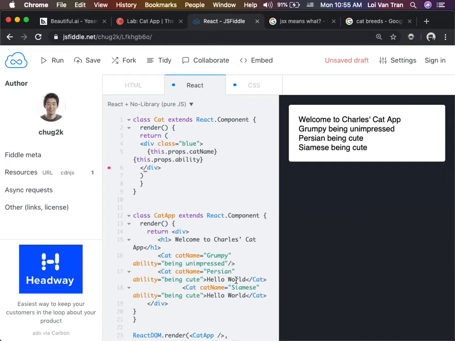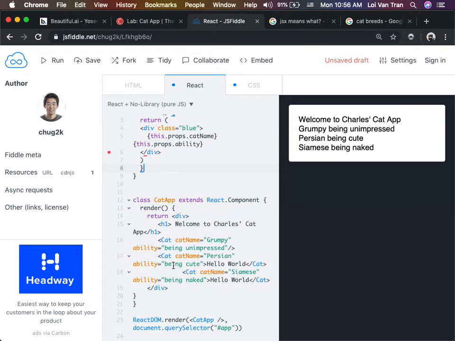But I don't want them all to be the same. What's the Siamese cat good at? Being hairless. Okay, sweet. So we got 3 different components. Just think about this, guys. These components right now are very simple. We're just passing them 2 properties each. And depending on these properties, these components do different things. Right now, we're just looking at strings. Do you remember in our tweets how a string could dictate our behavior? Both teams did this. The string dictated the behavior of our component.